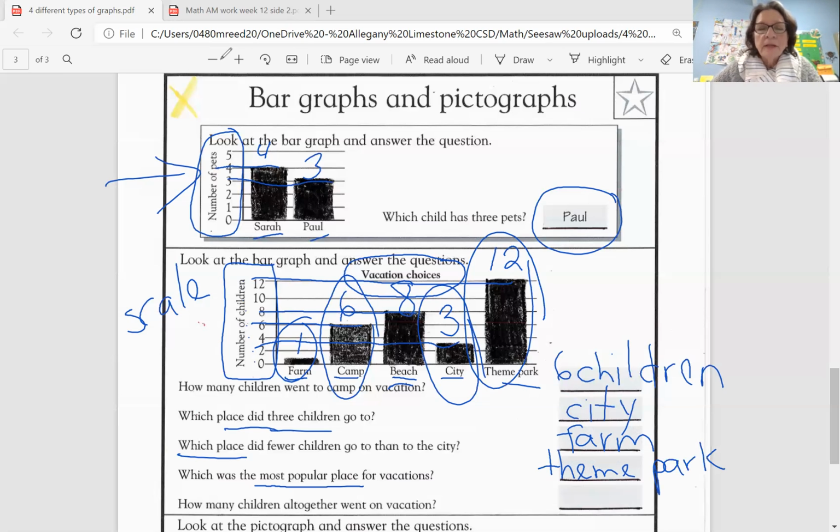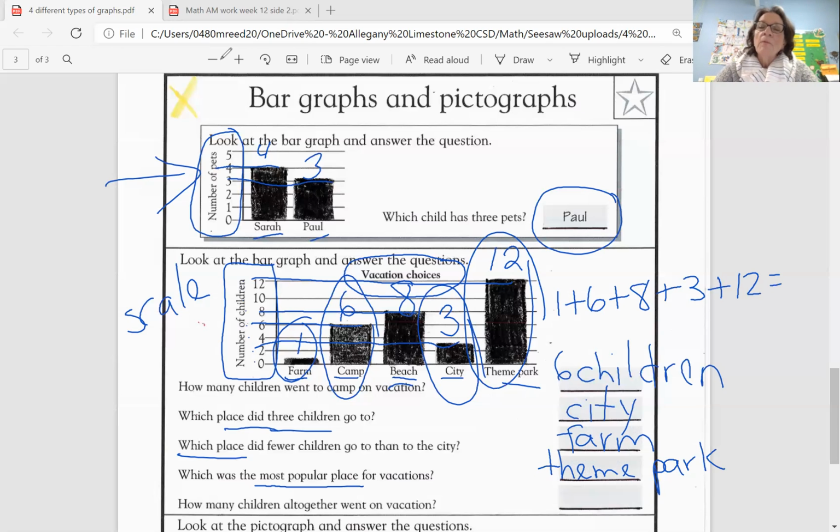And then our last question for this simple bar graph is how many children altogether went on vacation? So when you have a question like this, it's really good to get in the habit of writing a number sentence. I'm going to write my number sentence up here, and I'm going to start with farm. Farm was 1, and I need altogether. So this is going to be 5 parts that I have to add together. So 1 for the farm, 6 for the camp. Then I'm going to add 8 for the beach. I'm going to add 3 for the city, and then I'm going to add 12 for the theme park. And I have to add all those.